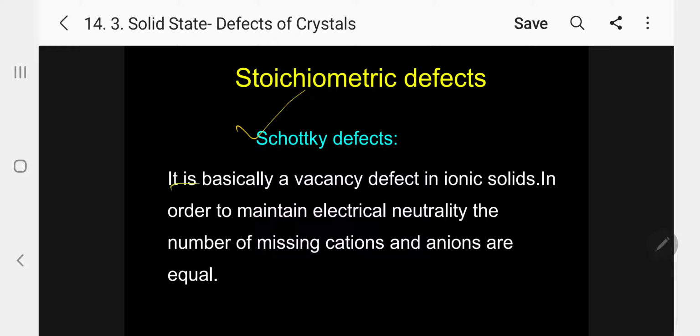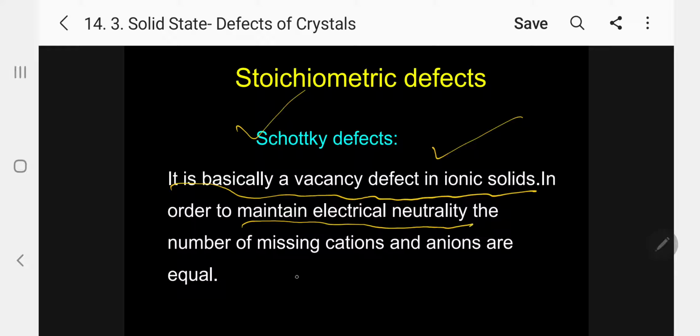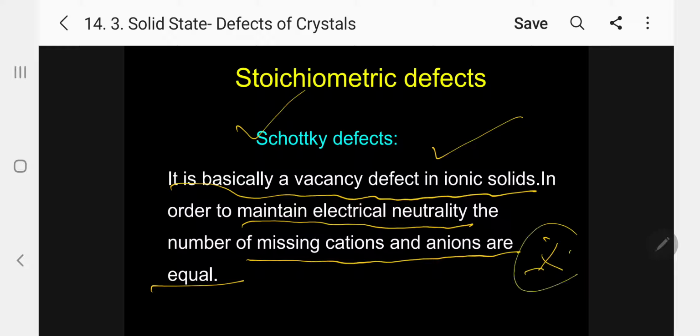It is basically a vacancy defect in ionic solid. Please follow. Vacancy defect we have seen in non-ionic solid where density is less. Now we are saying it is a vacancy defect in ionic solid. In order to maintain neutrality, the number of missing cations and anions are equal. So this is also a vacancy defect. Schottky defect is also called vacancy defect, but the vacancy will be equal in cation and anion. Total number of cations and total number of anions will be equal.